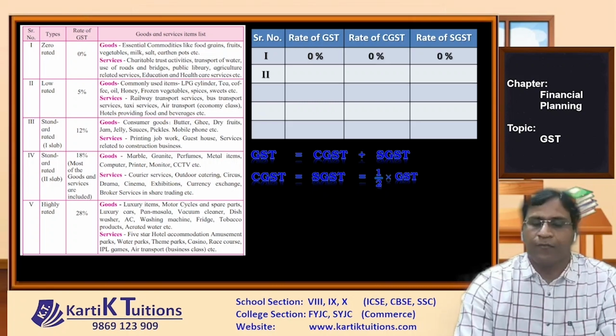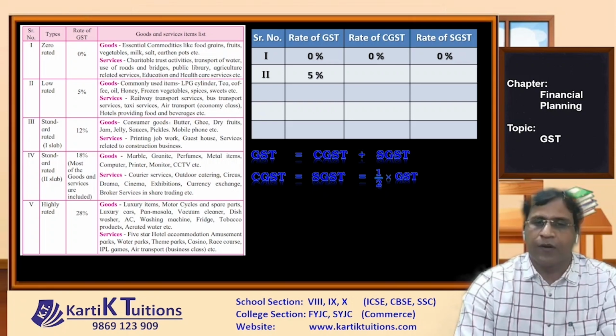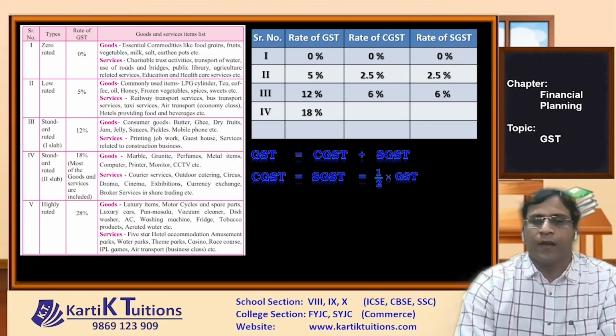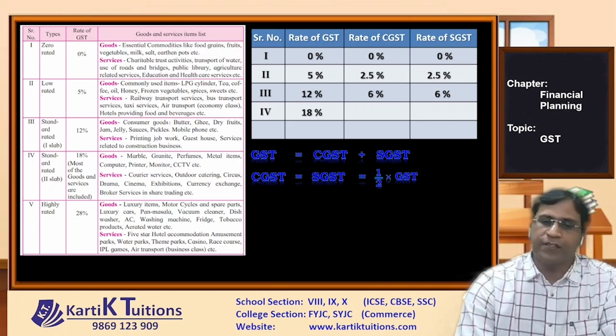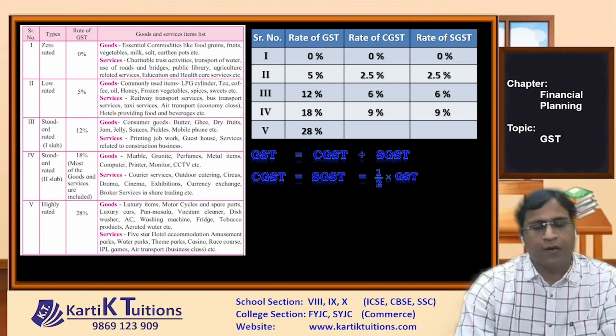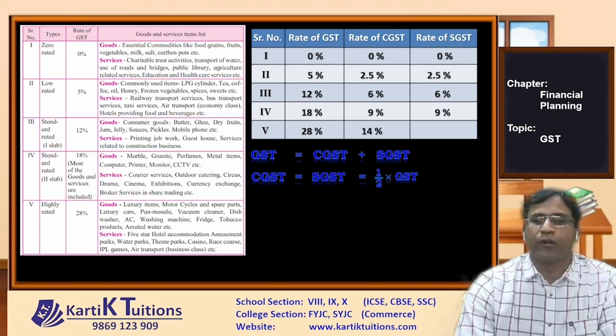For the second, where the rate of GST is 5%, the rate of CGST will become half of it, that is 2.5% and 2.5%. Then for the third slab, where it is 12%, the rate of CGST becomes 6%, and here also it becomes 6%. In the fourth one, it is 18%, so for each it will be 9%. And for the last, which is 28%, for each it will be 14%. I hope I am clear till here.